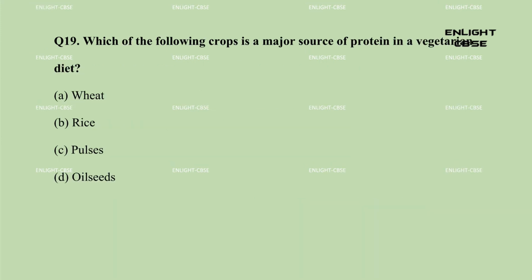Question 19. Which of the following crops is a major source of protein in a vegetarian diet? A. Wheat.